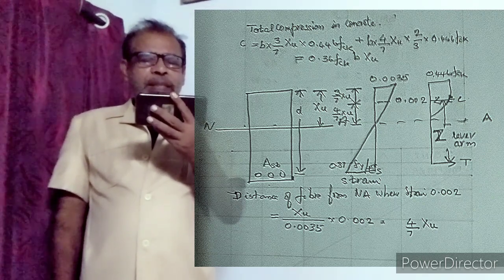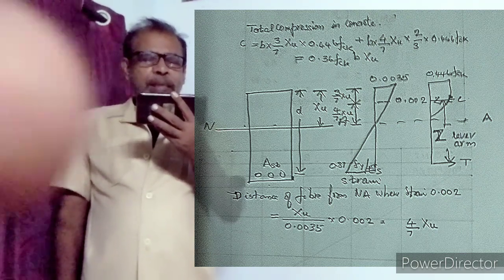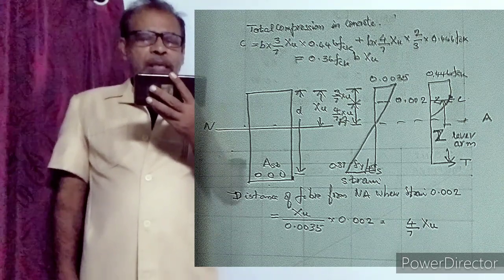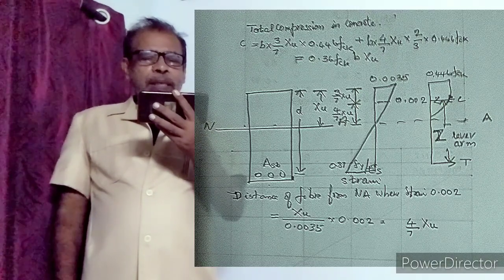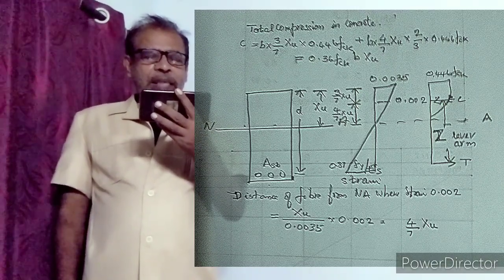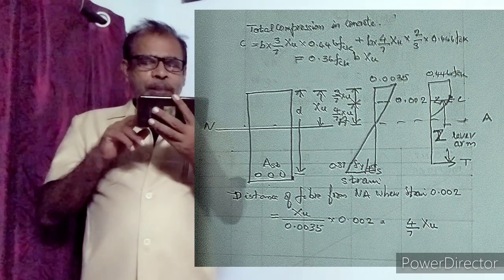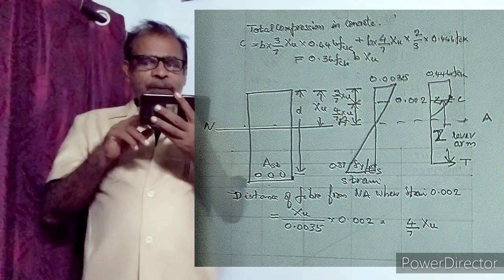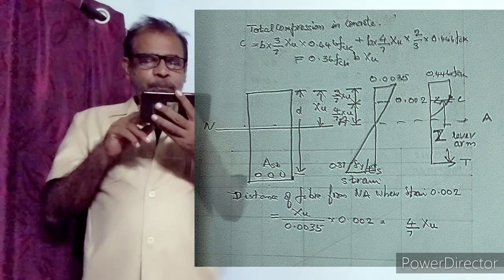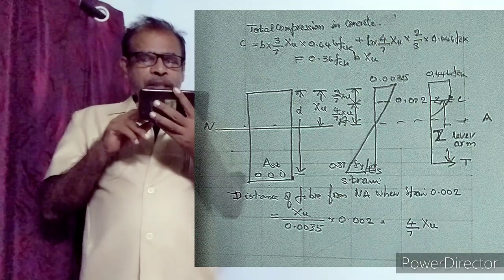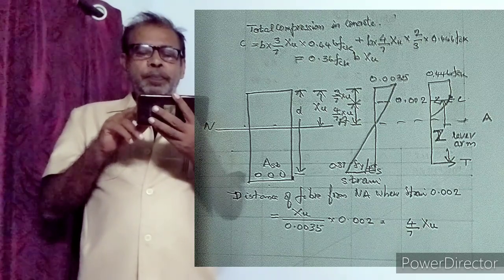Total compression in concrete is equal to 0.36 fck b xu, b is the breadth of the beam. xu or xu max is the depth of neutral axis. D is the depth of the beam. Distance of the fiber from the neutral axis where strain is 0.002 is xu by 0.0035 into 0.002, which is equal to 4 by 7 xu.